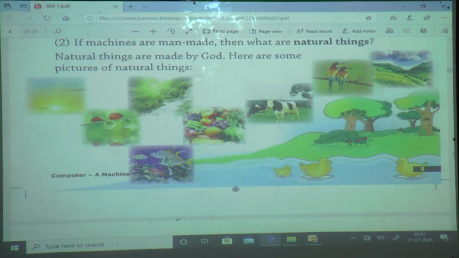Because these things are made by God. We cannot make a copy of these things. That's why they are called natural things. Natural things are made by God. This nature, this tree, these are also natural things.